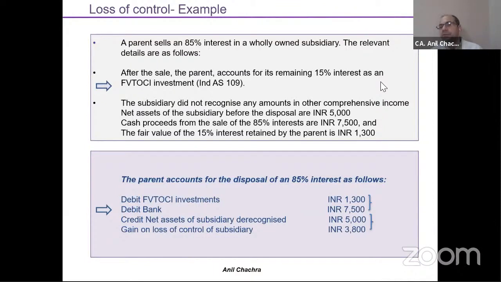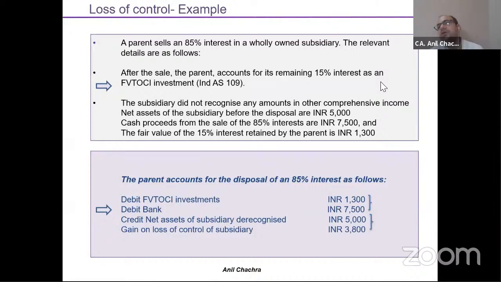I will measure the 15% retaining part under Ind AS 109, and the fair valuation has been given in the question, which is 1,300, right? I have received cash or bank while making a sale, which is around 7,500. My cost, which has been given under the question, is 5,000. So the difference would be my gain or loss, right? So in this question, it is a gain, which is around 3,800.